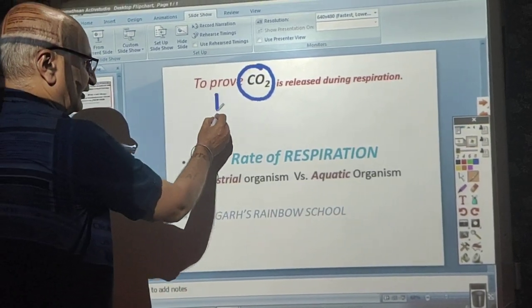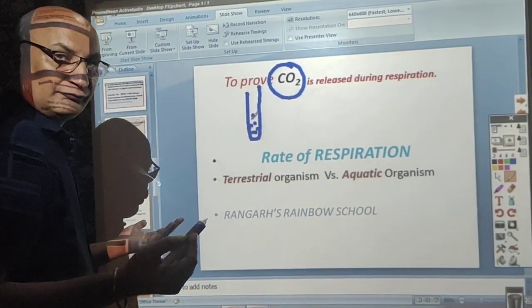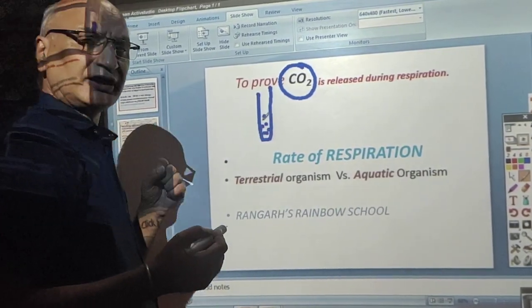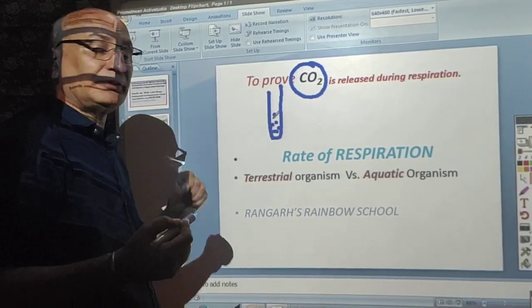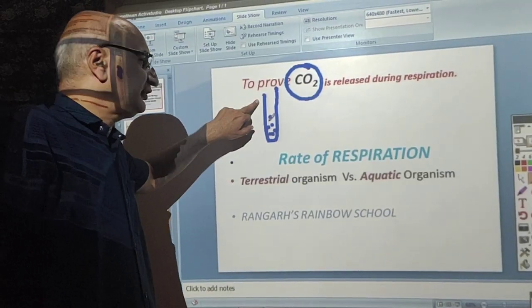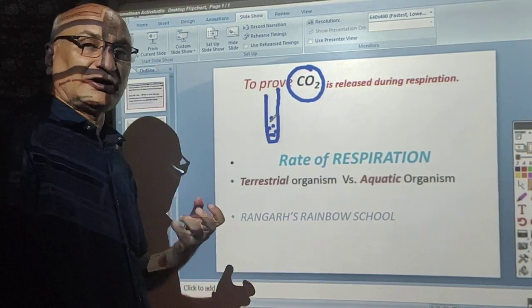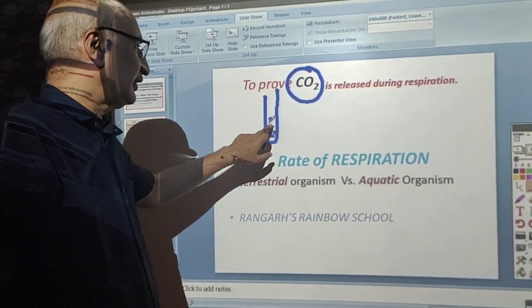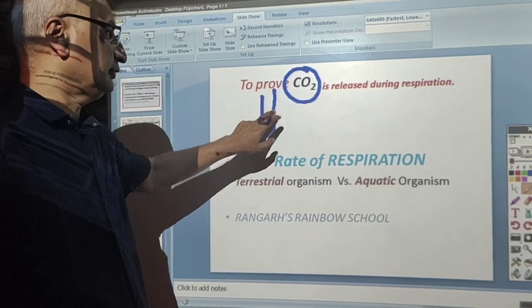Dear students, take a test tube. Okay, now put some freshly prepared lime water in that, and now take a straw or a syringe. Now breathe out the gas from your mouth, and we will see that after a few breath outs, this lime water changes its color and turns milky.